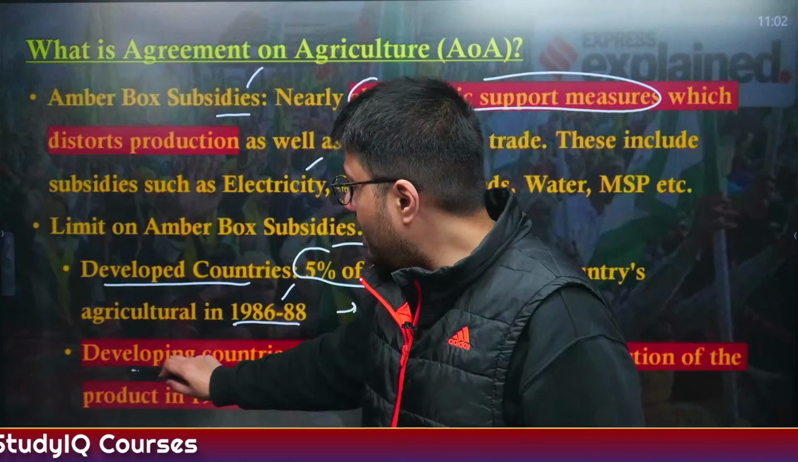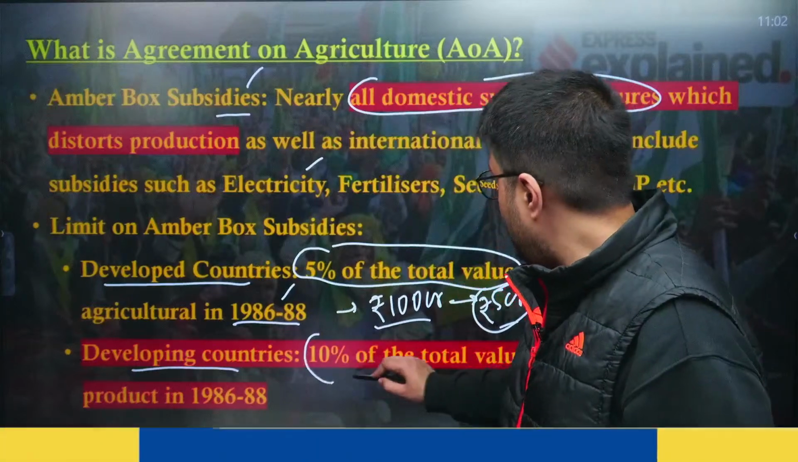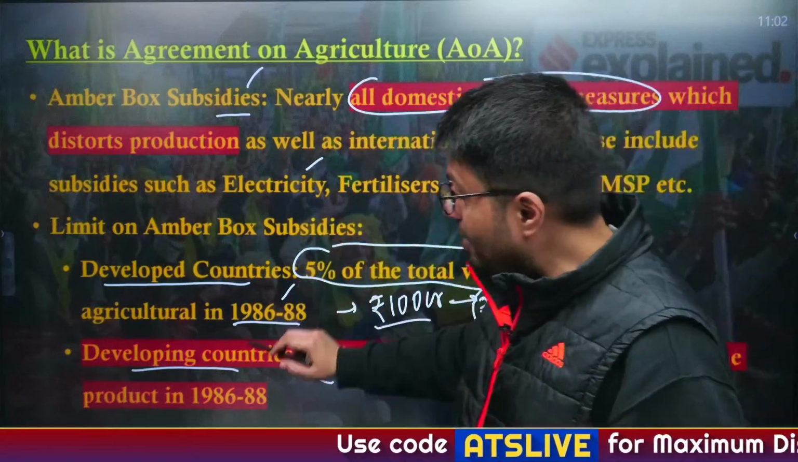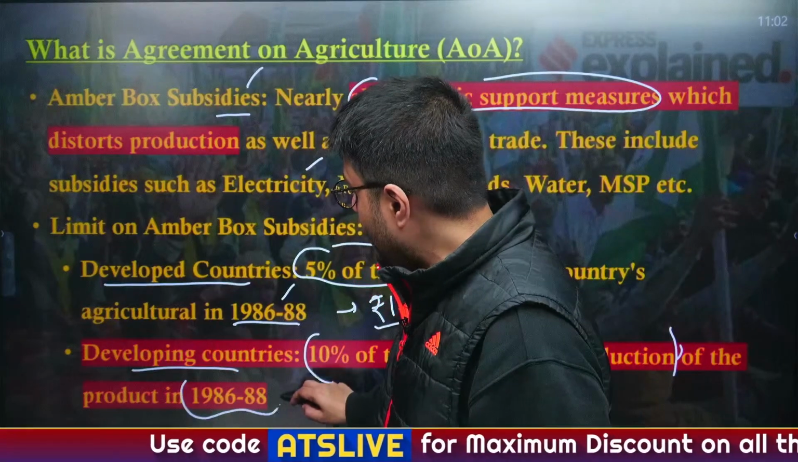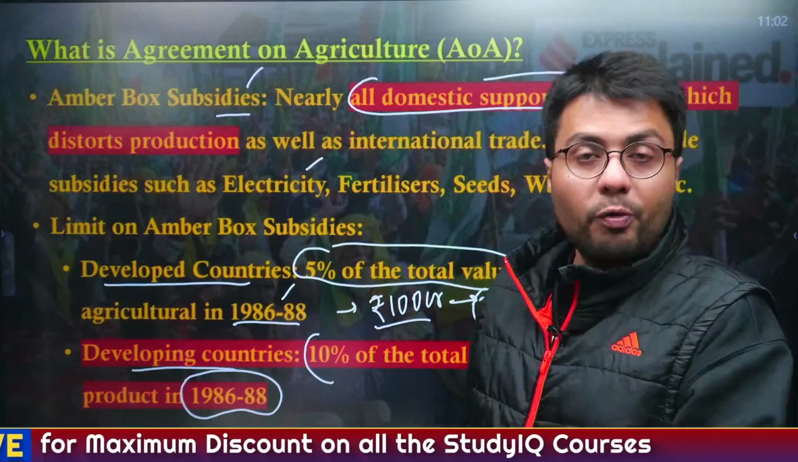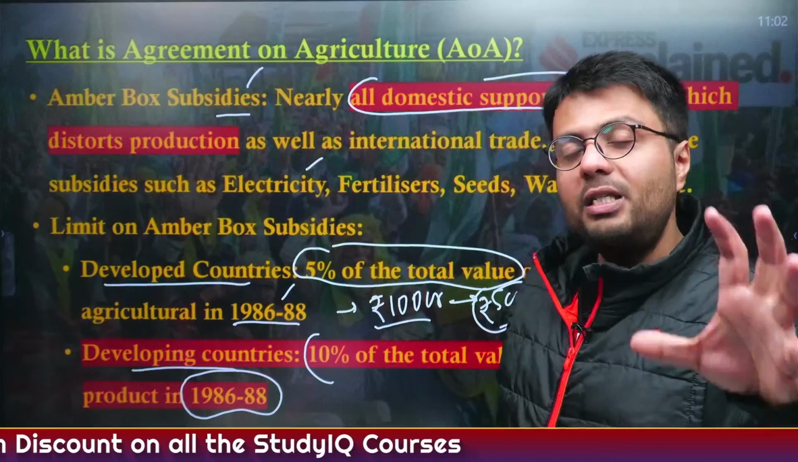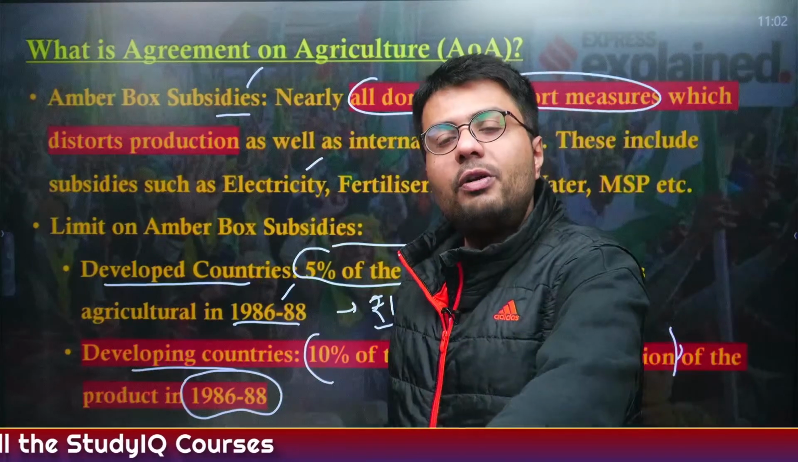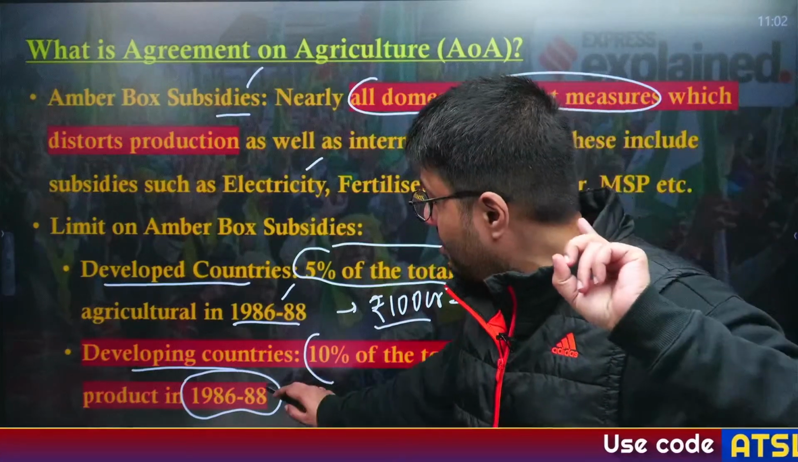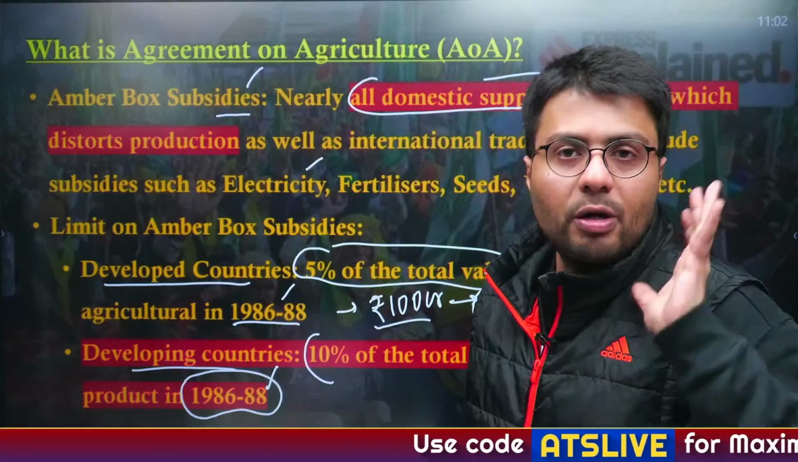Whereas for developing countries, this number is 10% of the total value of production, but you have to ensure that the production value here is 86 to 88 and not the current production value. So, this kind of a provision that says that the countries will have to provide only 10% of subsidies based on the production value of not today but of 86 to 88 is what is the major cause of concern.